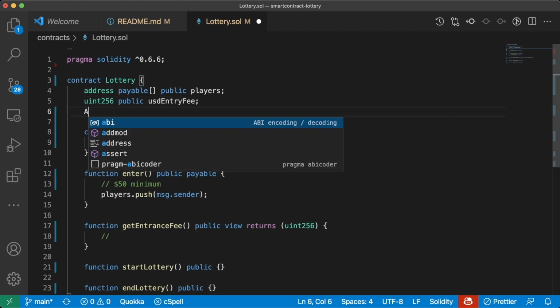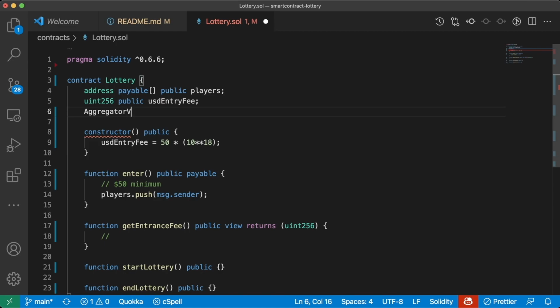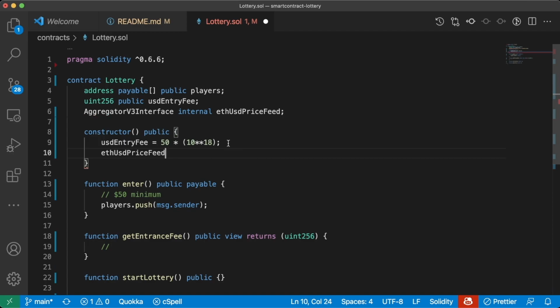So let's go ahead and create an AggregatorV3Interface, internal, ethUsdPriceFeed. And in our constructor, we'll go ahead and set this. We'll say ethUsdPriceFeed equals AggregatorV3Interface.